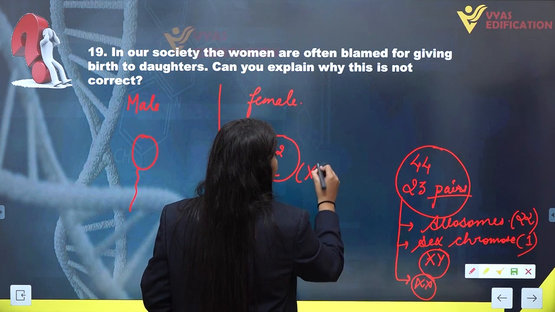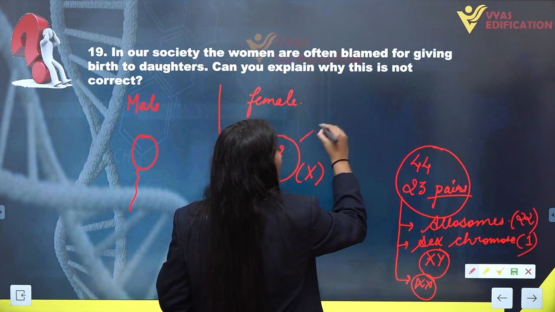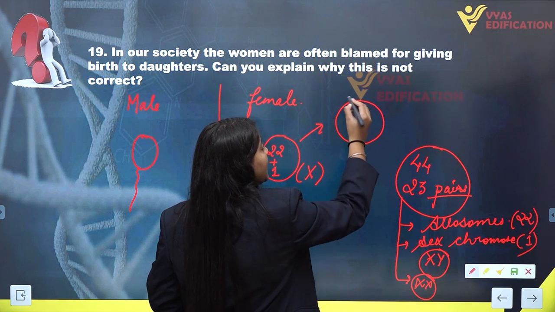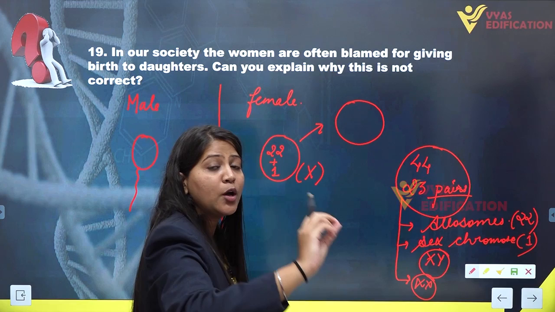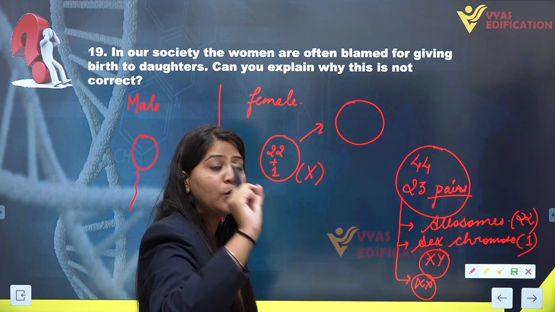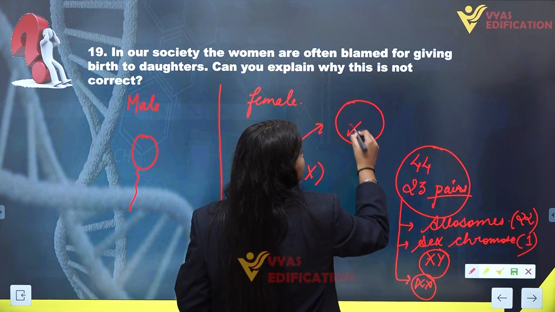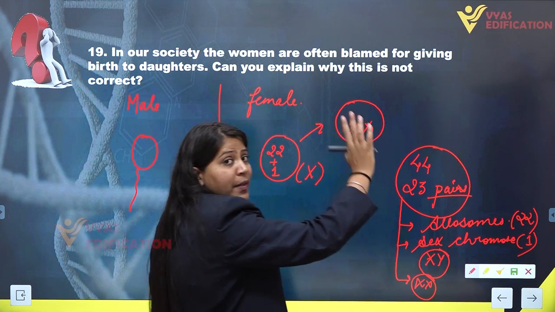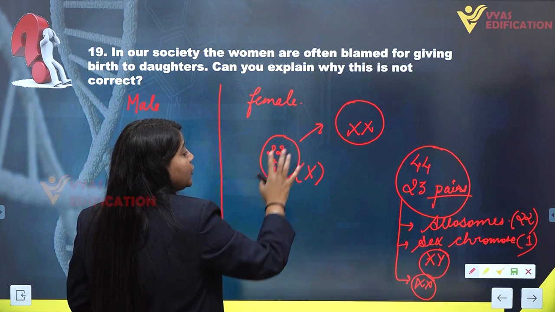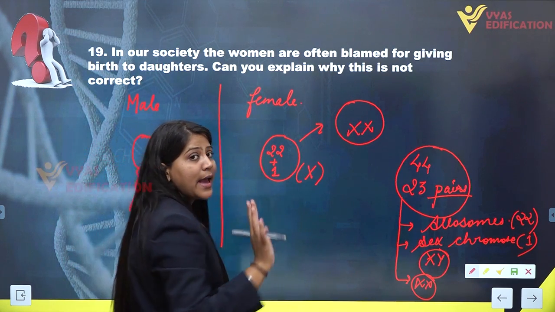This will be X only, as the normal cell of any female which is going to give rise to the female gamete is having a pair of sex chromosomes containing only XX. The sex chromosome in oogonia is XX. At the time of formation of female gamete or ovum, it will receive only X.